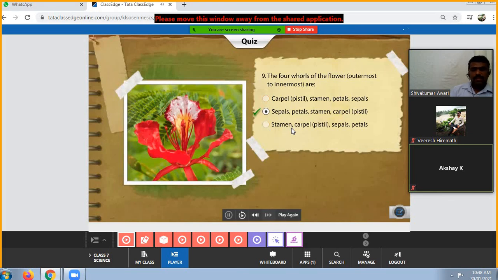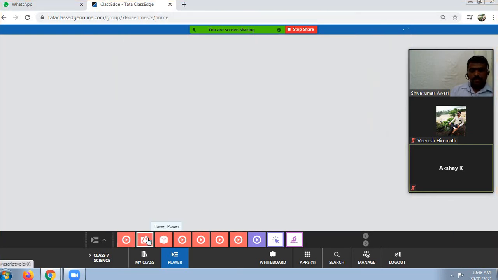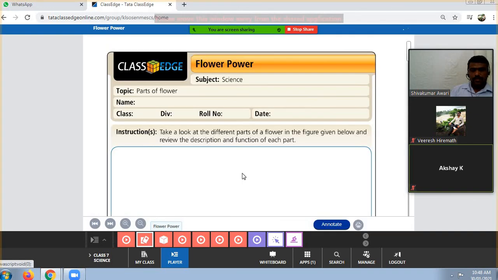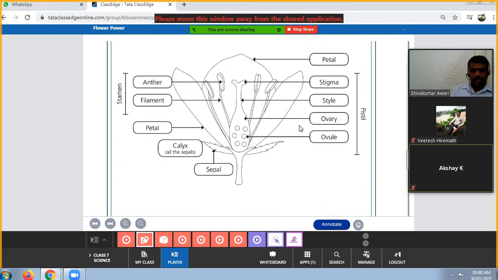Okay, this is a small activity we did based on the parts of the flower and their functions. The next part is homework. I will share this screen through the WhatsApp group.